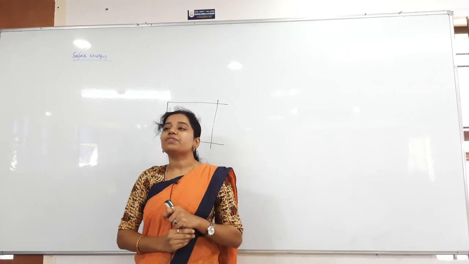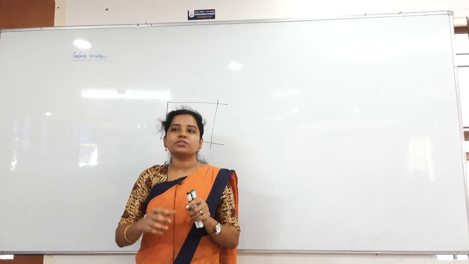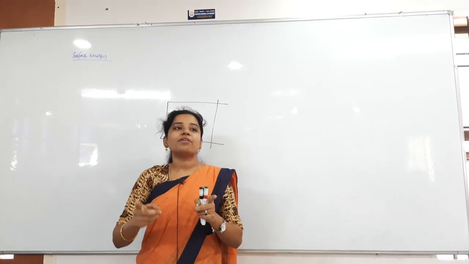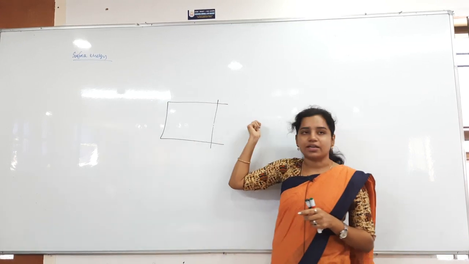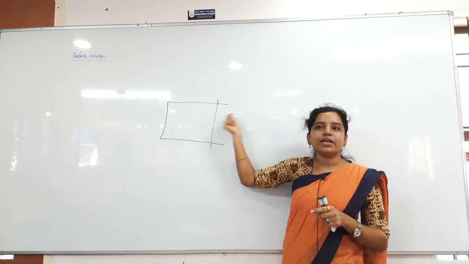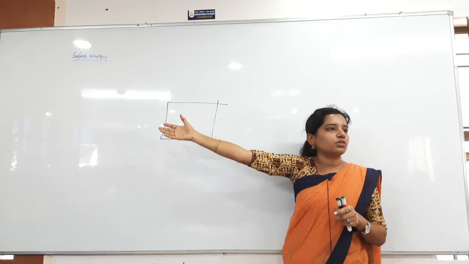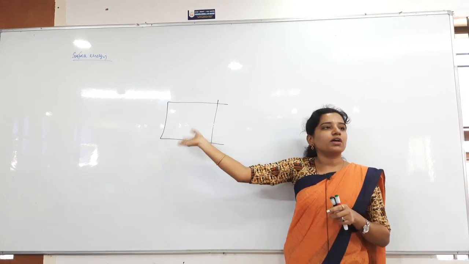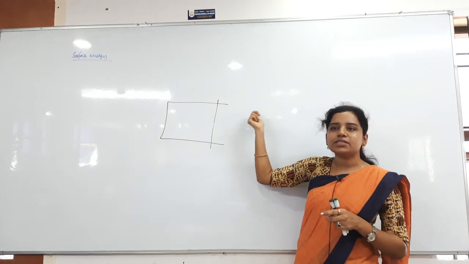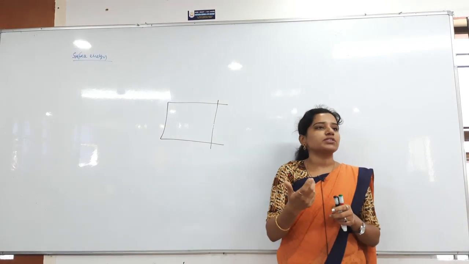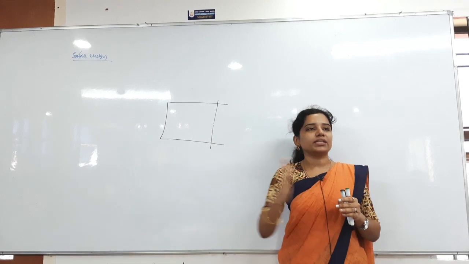That is a surface tension property. Surface tension, what will surface tension do? It will try to have the minimum surface area. Now I am increasing the surface area here. Clear? Whenever I increase the surface area, obviously soap is also water only, liquid only. It will also have the surface tension property. Whenever I increase the area, always due to the surface tension, what will it do? It will try to decrease its area.